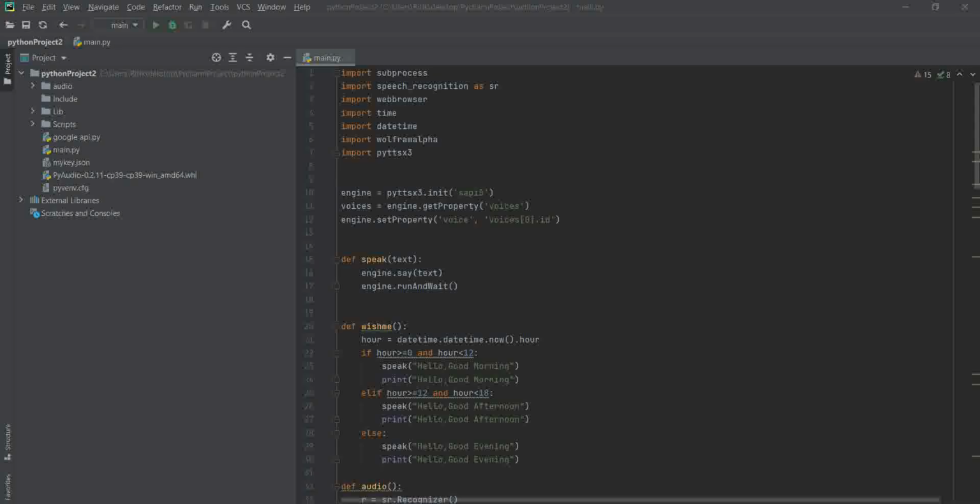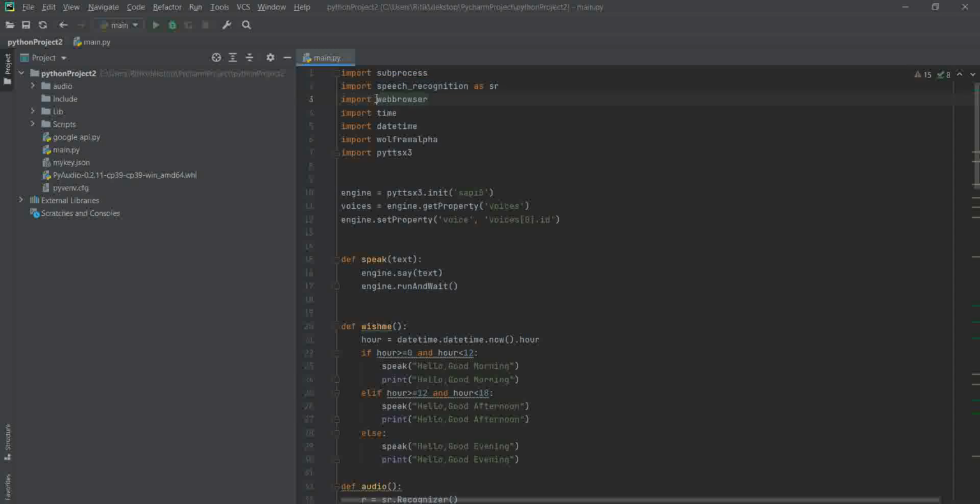Welcome. Today we are discussing our next project, that is voice assistant. For this project we have to import some Python libraries such as subprocess, which is used to call a function in our PC or in our system. Next one is speech recognition. It is used to recognize our speech.